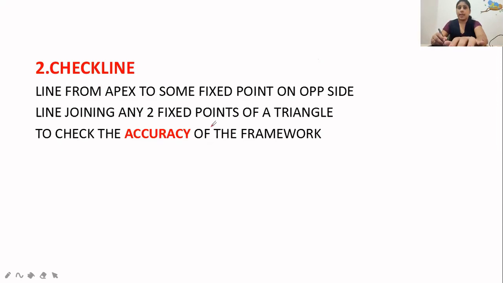Next is the check line. It is a line from the apex. If we are taking a triangle, a line marked from the apex to any fixed point on the opposite line is called the check line, and it is used to check the accuracy of the framework. By the name itself you can understand: check line, to check the accuracy.